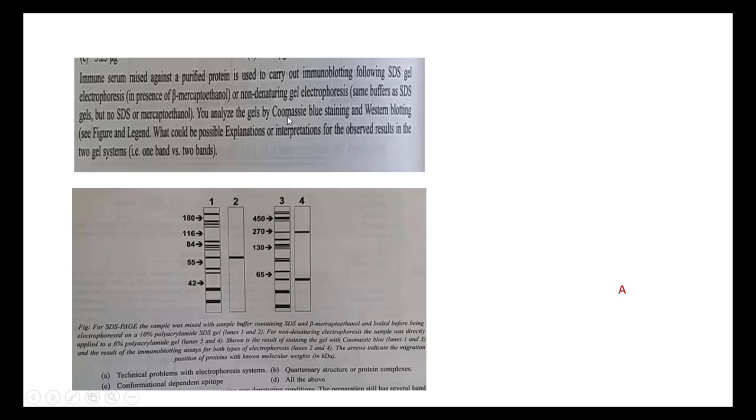You are analyzing the gels with Coomassie Brilliant Blue. They are doing CBB staining and Western blotting, and they found two different fragments. Native PAGE should give only one band, because you are isolating the native form of the protein. It should not be two fragments, but they are asking why.